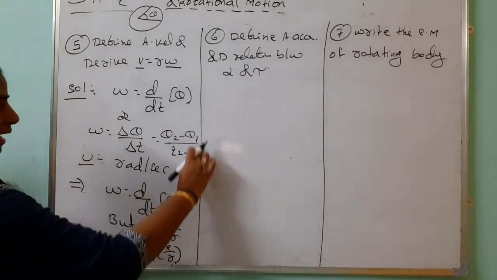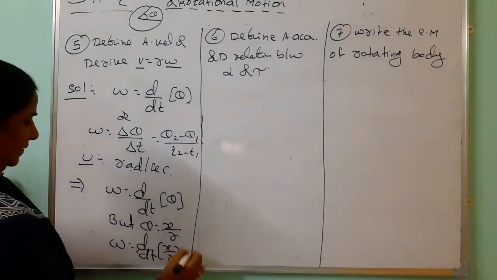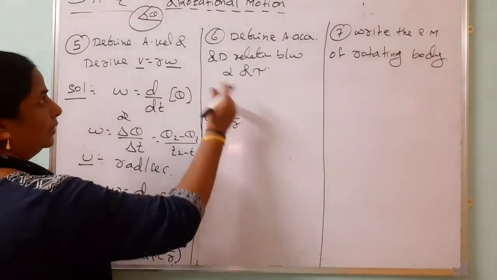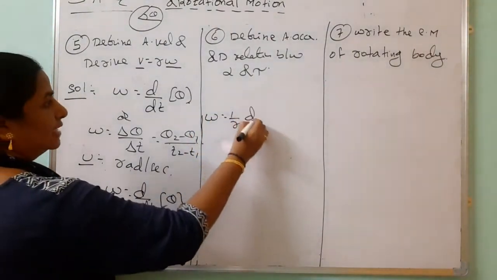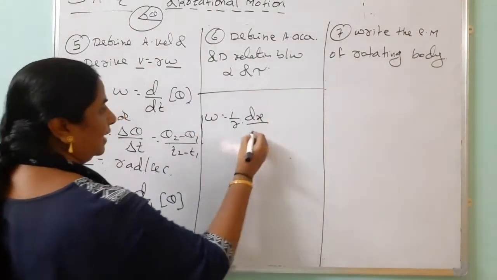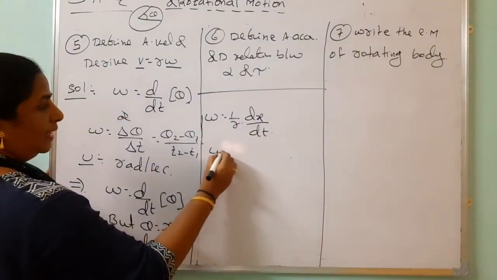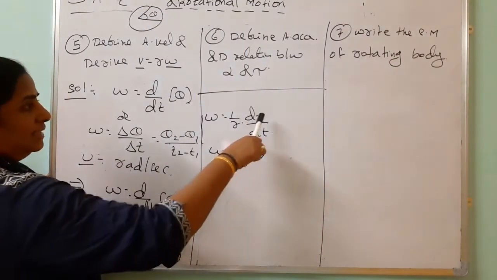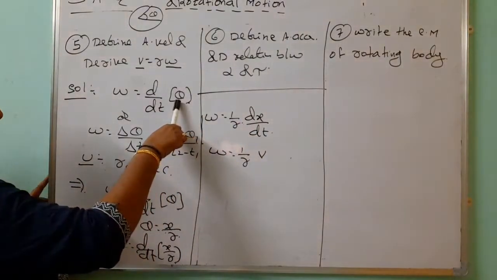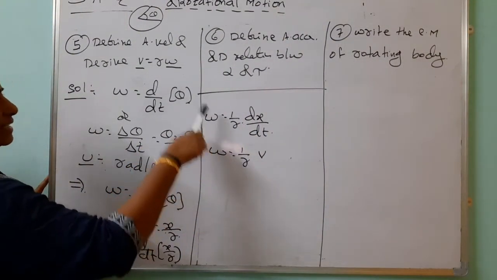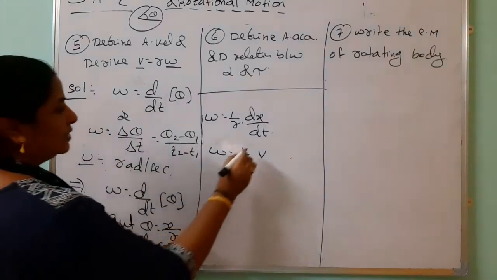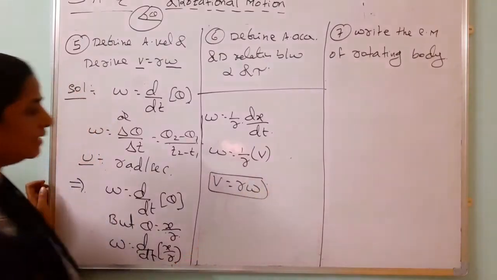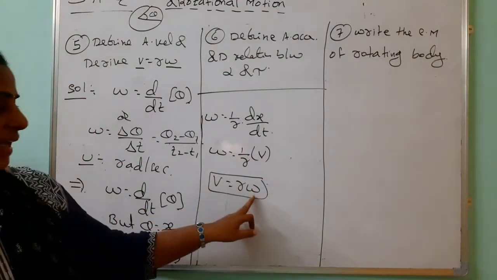Here r is not changing, because it is a constant radius, so omega equals 1 by r into dx by dt. You know that the rate of change of displacement is called the linear velocity. This is linear displacement, this is angular displacement, this is angular velocity and this is linear velocity. Don't confuse. Finally we get v equals r omega. This is the relation between linear velocity and angular velocity.